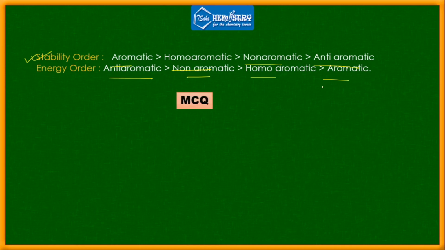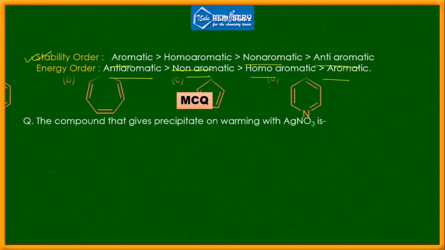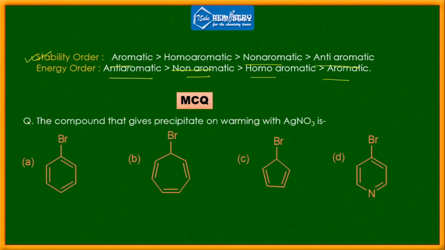Now we are trying to solve a few MCQs. The first question is very simple. Look at the question. The compound that gives precipitate on warming with silver nitrate is? So which compound is going to give precipitate on warming with silver nitrate? Look at the options very carefully.